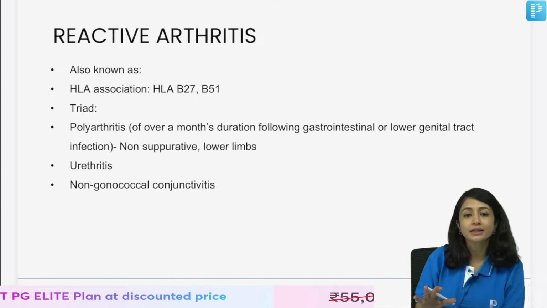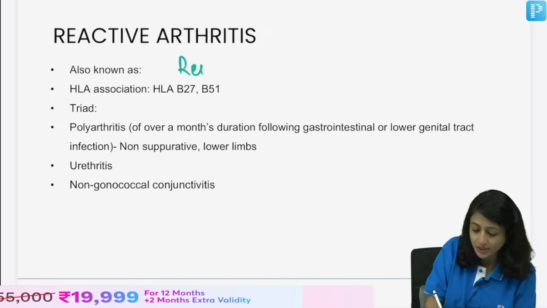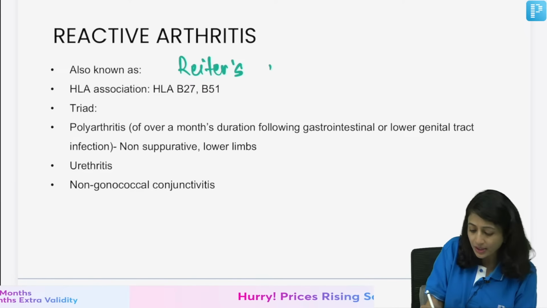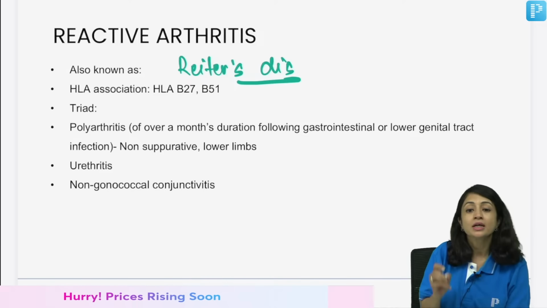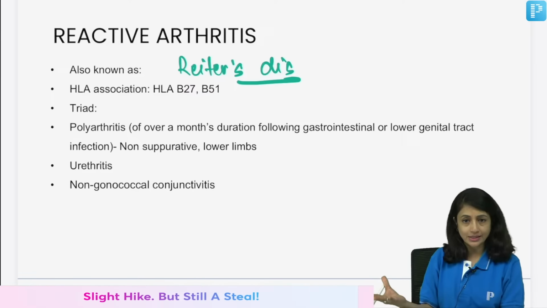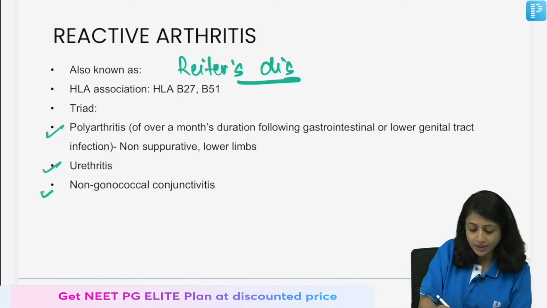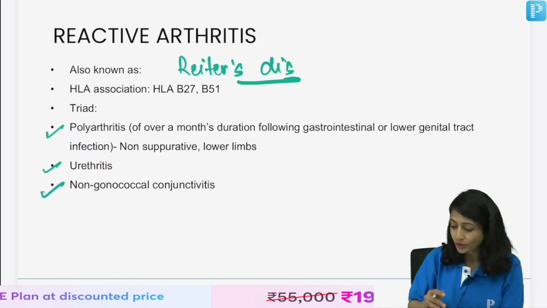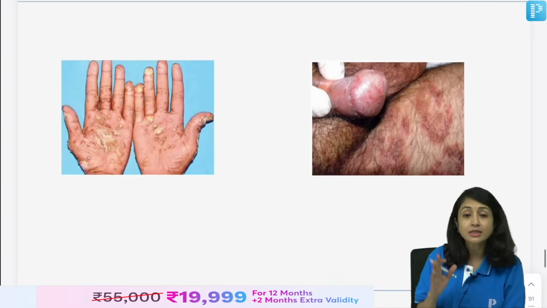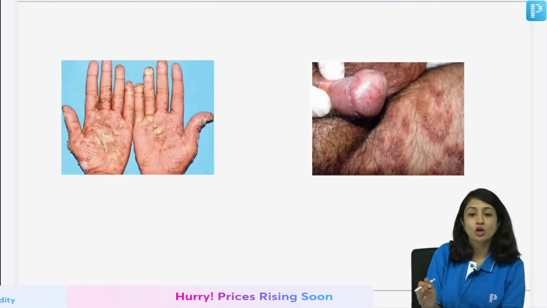So, reactive arthritis, you all know it is also known as Reiter's disease. It's very commonly seen in HIV positive patients. It's usually preceded by either a GI infection or an STD. It's a chlamydial infection, right? So, here you see polyarthritis, urethritis and non-gonococcal conjunctivitis, and these are the two important skin features that you see in Reiter's disease, which is commonly asked.